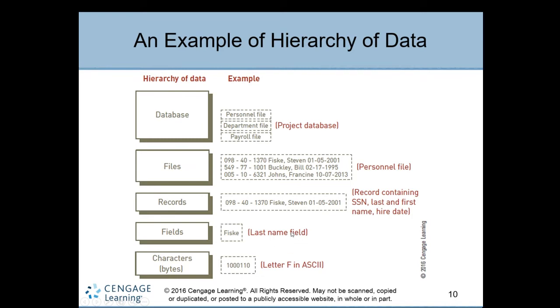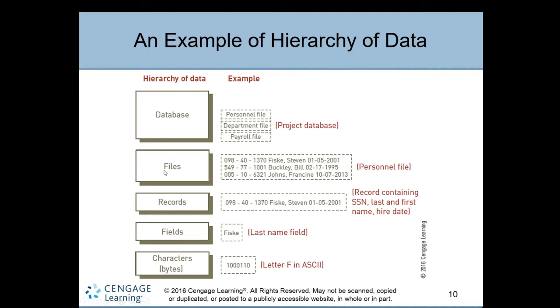Any name, for example, your name is Muhammad Abdulaziz, whatever. So Abdulaziz or Muhammad, this is a name, right? That's a field, mostly the name of the field. Then a record. See a complete record. What is the record here? A record containing SSN, some number, last name, first name, and hire date, right? Some ID number, the name of this employee, his first name, last name, and hiring date, when he was hired in the organization. This is one record, one row. A record is nothing but one row.